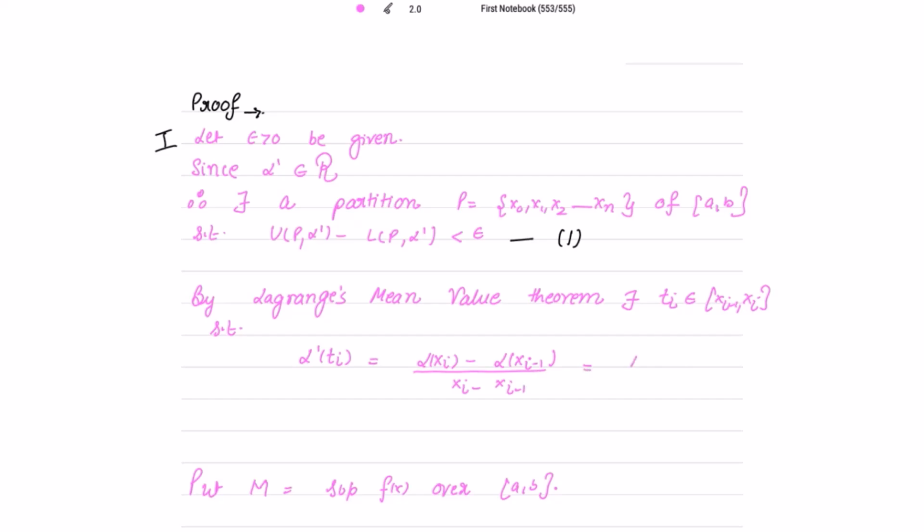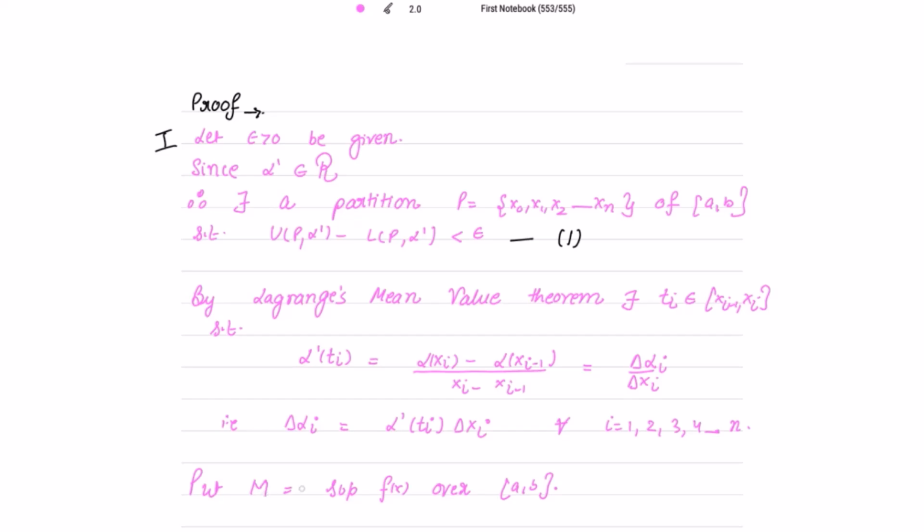So this is equal to delta alpha i over delta xi. From here I get the value of delta alpha i, which is equal to alpha dash Ti delta xi. This value of delta alpha i I am going to use, for all i equal to 1, 2, 3, 4, and so on up to n.